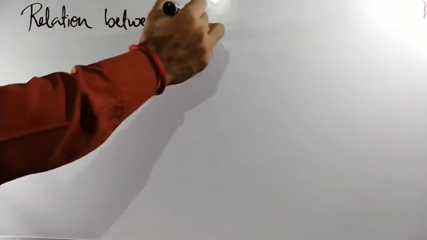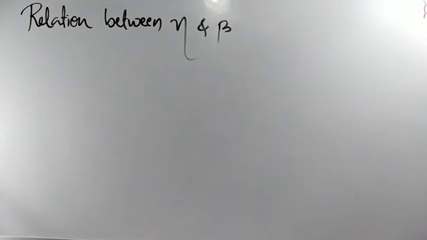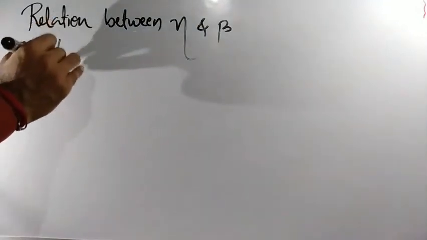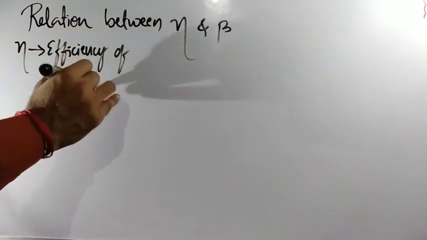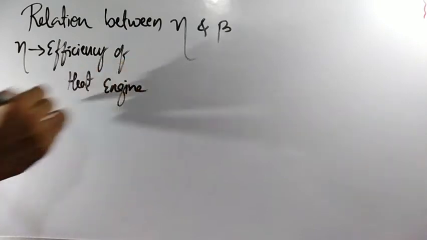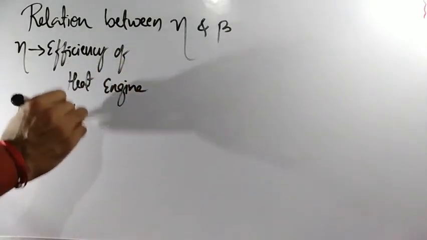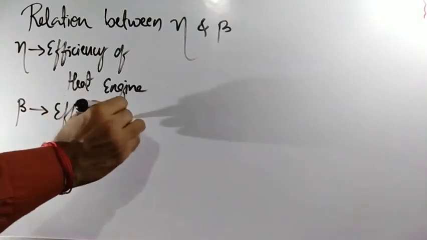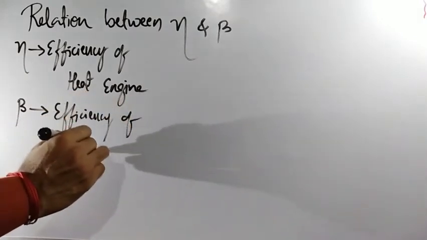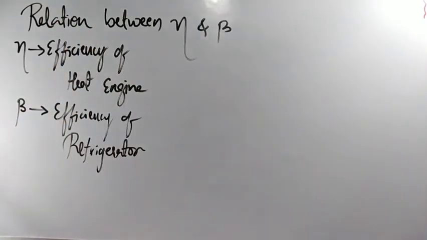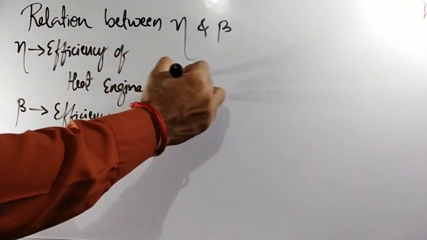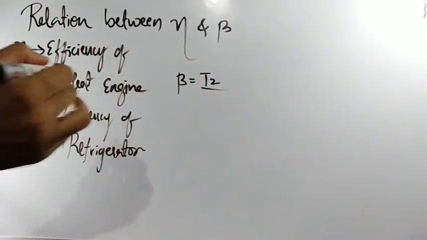So the relation between eta and beta. Clear? Where eta is nothing but the efficiency of a heat engine, and beta is nothing but the efficiency of a refrigerator. So the formula for beta we got just now, beta is equal to T2 whole divided by T1 minus T2.